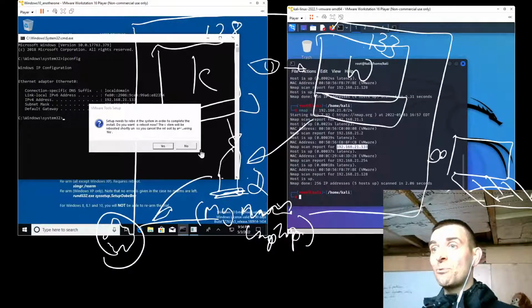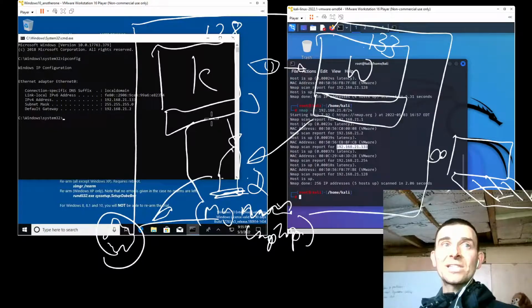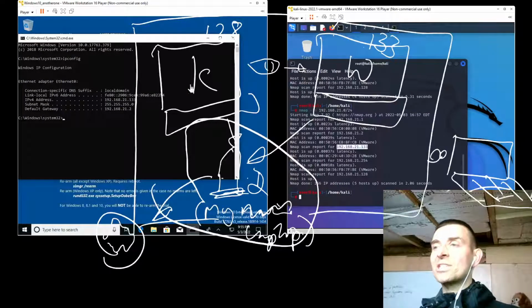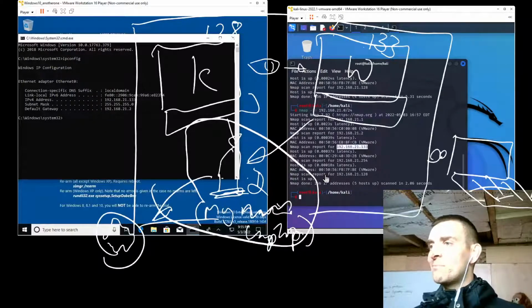And so now, if we wanted to, it needs to reboot. No chance. Not right now. Windows is just nuts off its little head. And so now both of these are on the same network talking to the internet through my computer, which is, again, like we said right here, acting as a gateway to the internet. And so our lab is effectively set up. Our lab is ready. So we could go ahead and try to hack into this Windows machine from this Kali machine, which we may be doing at some point.